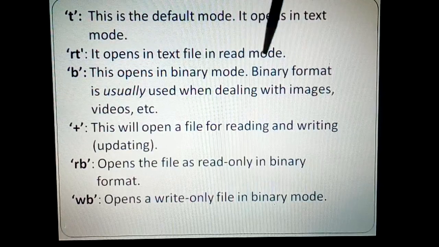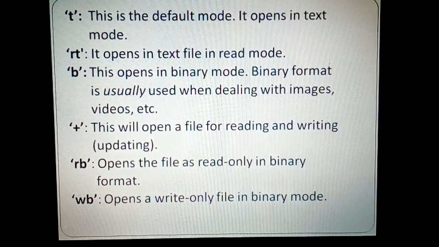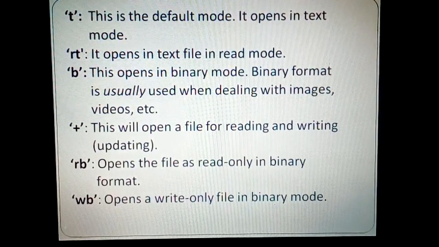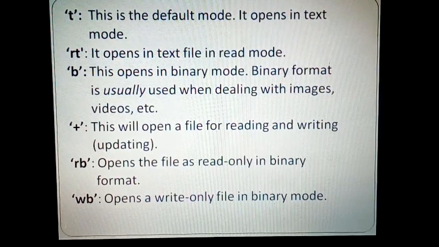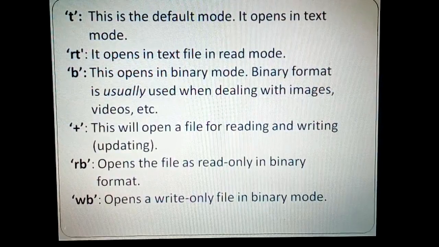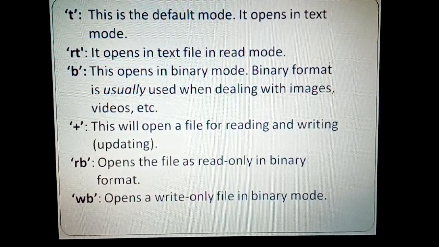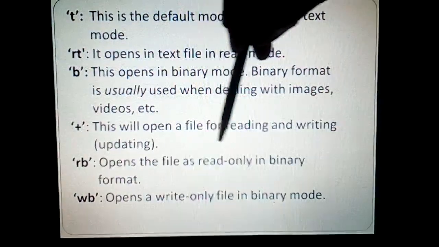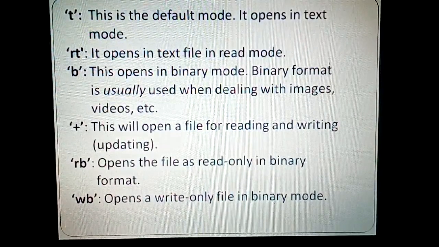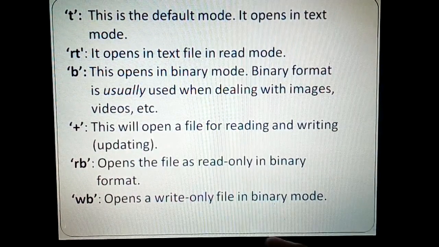And you have B for binary file, and you know that binary files generally are video files, images, etc. And if you use a plus along with T, B, R or W, it means open a file for some more additional operations. If it is used with R, it could be read and write. If it is used with W, it means writing and reading. So this plus plays an additional role there. So RB opens the file as read only in binary, and WB opens the file as write only in binary mode. So these are the different modes which are available to the programmer.